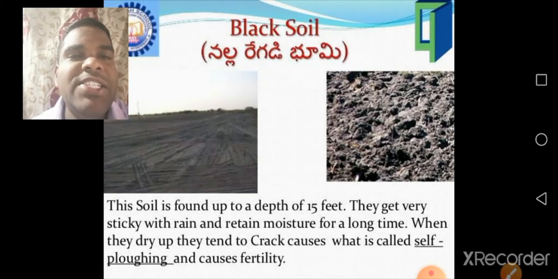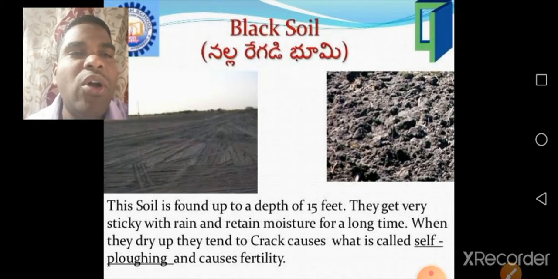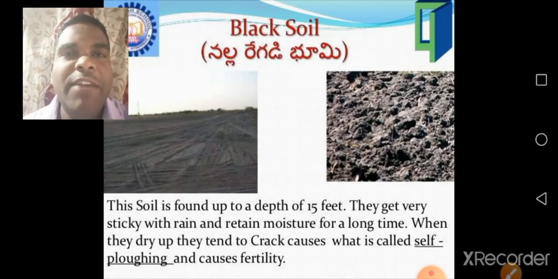They get very sticky with rain and retain moisture for a long time. When they dry up, they tend to crack, which is called self-plugging and causes fertility. Understand children? The soil is found up to 15 feet depth. When it is wet, it will be sticky, and when it dries up, the soil will be broken, and this causes plugging. Yes, self plugging. Understand children?